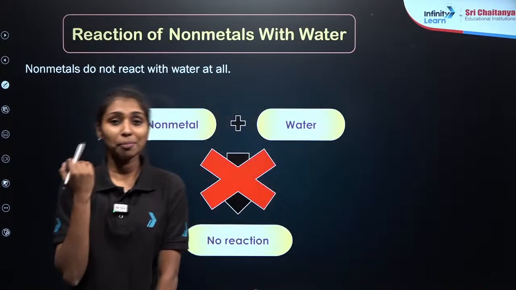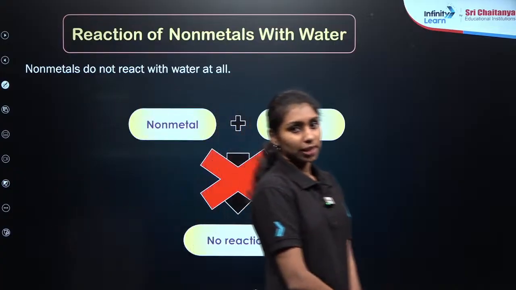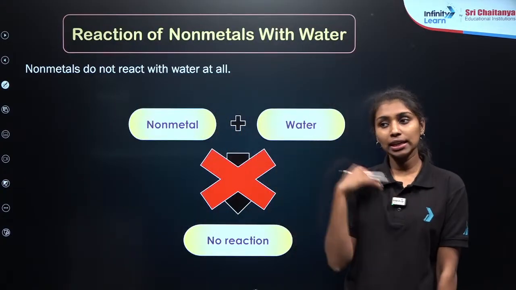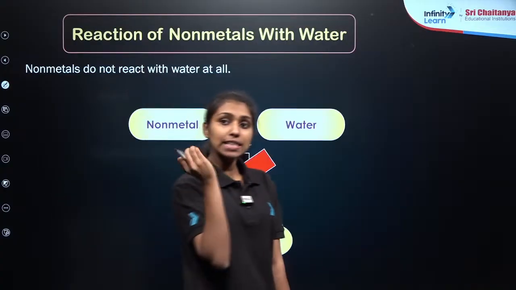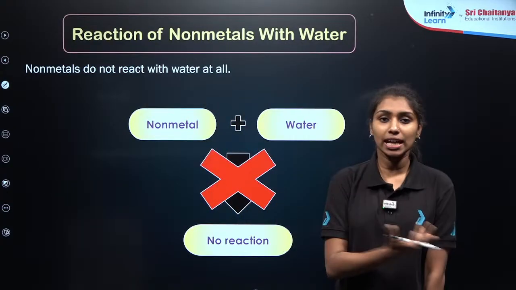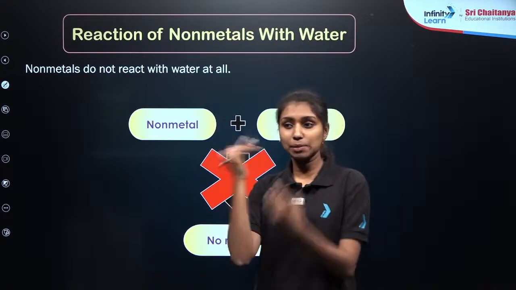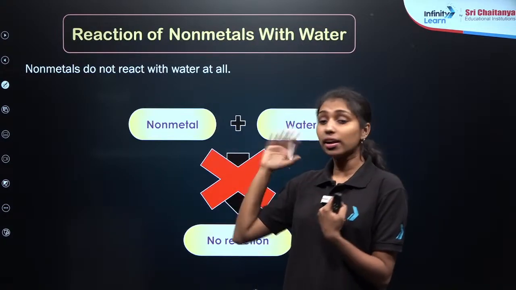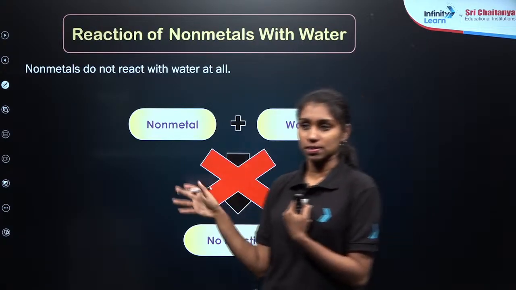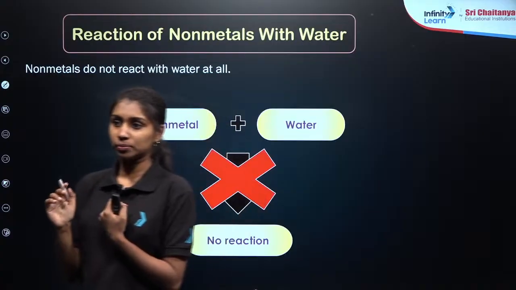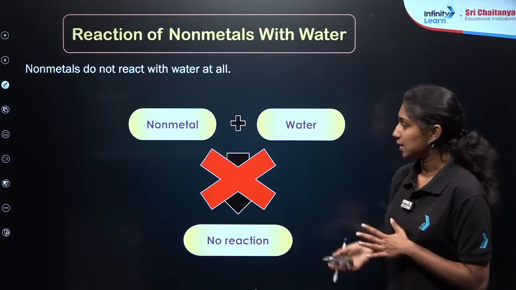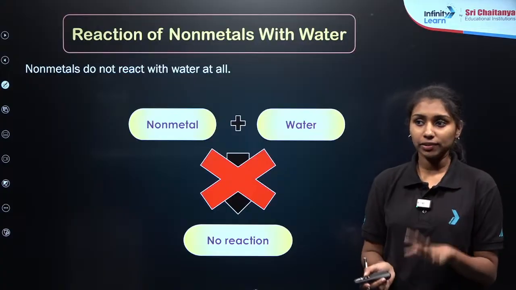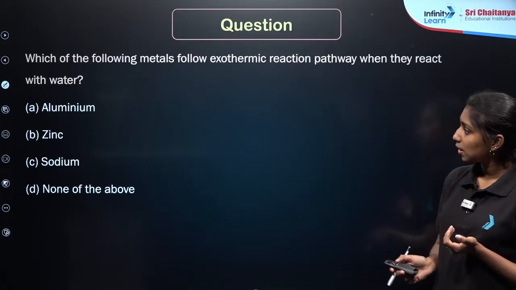If you are talking about metals, metals are electropositive, they can donate electrons. But in the case of non-metals, they are electronegative in nature. They cannot donate electrons, they can accept electrons only. That is why they are not reacting with water to form the particular hydroxide. I hope it is clear. Because of their electronegative nature, non-metals do not react with water to form hydroxides.